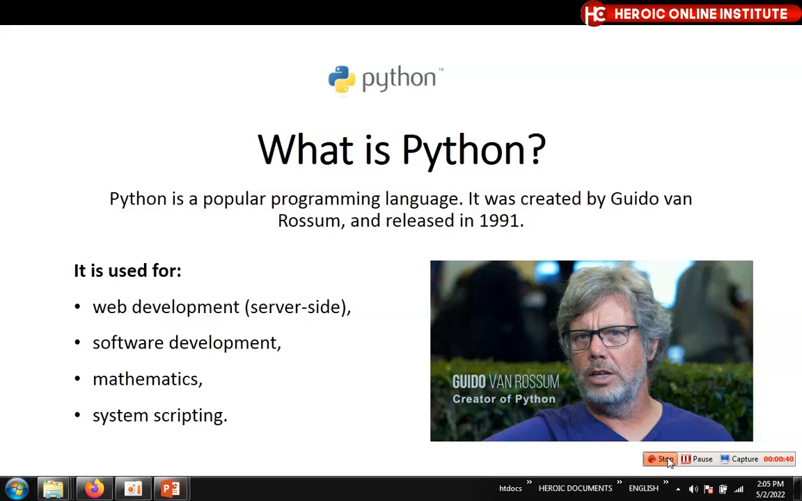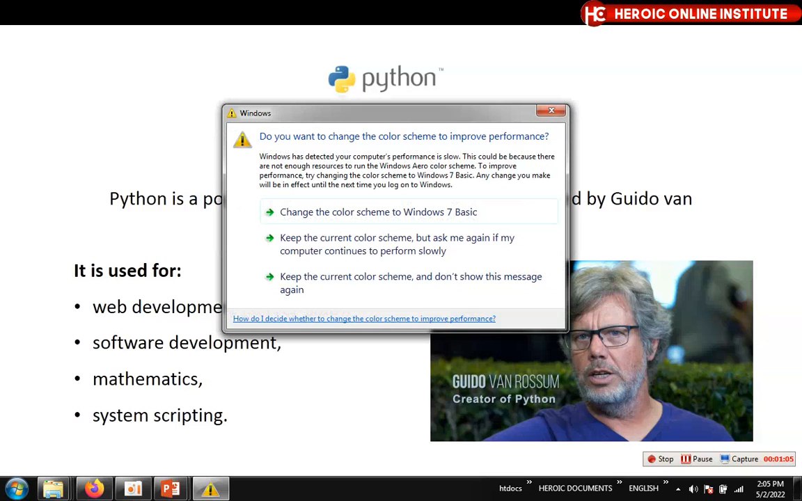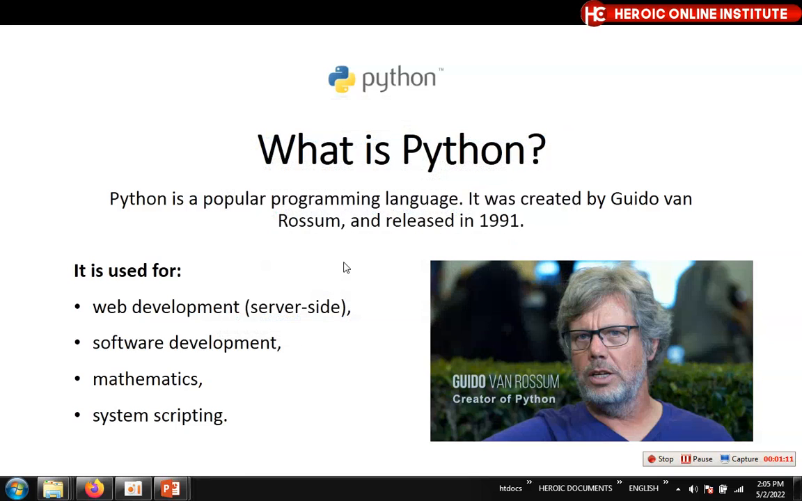Python is a popular programming language created by Guido van Rossum and released in 1991. And this is the great creator of Python. Amazing, right? It is used for web development, server side, as in the back end web development, software development, mathematics, system scripting, and all. It is used almost in every field of life. Just general purpose programming. You can use it to do almost anything. So it's actually a wonderful programming language to learn.